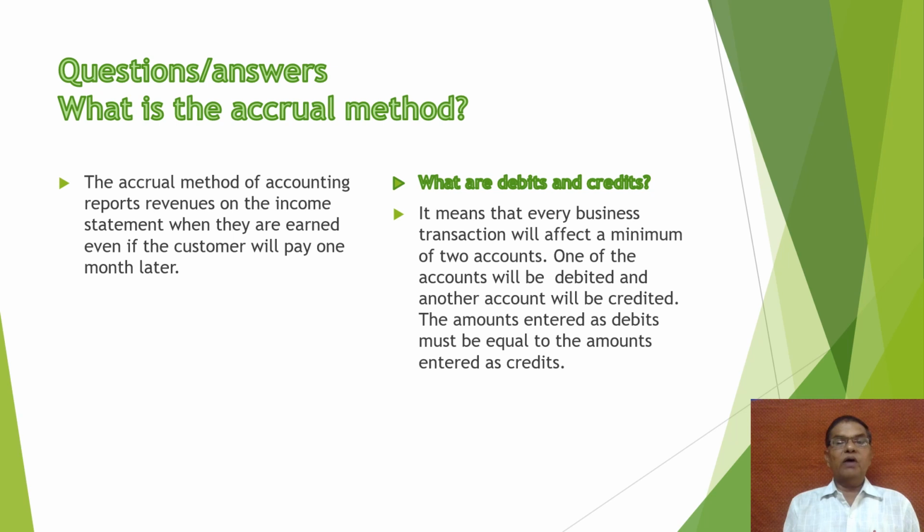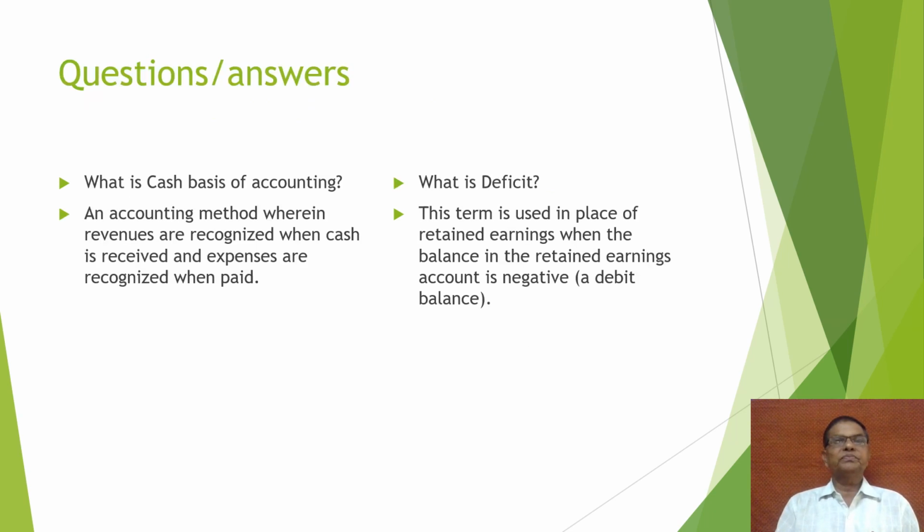One account will be debited and another account will be credited. The amount entered as debit must be equal to the amount entered as credit. So debit must be equal to credit, and this is the accounting equation as well: assets is equal to capital plus liabilities. So the next question is, what is cash basis of accounting?